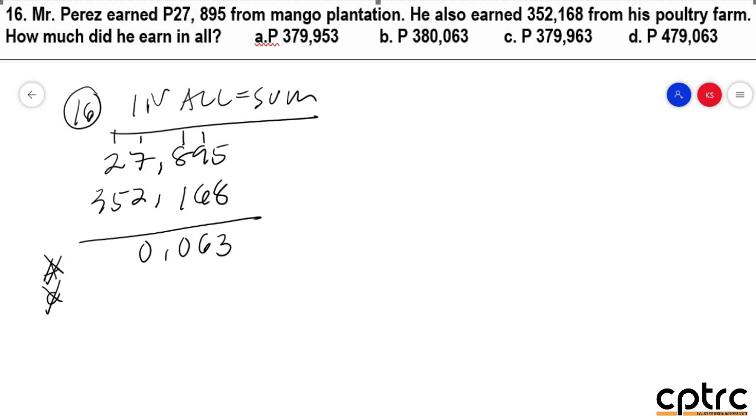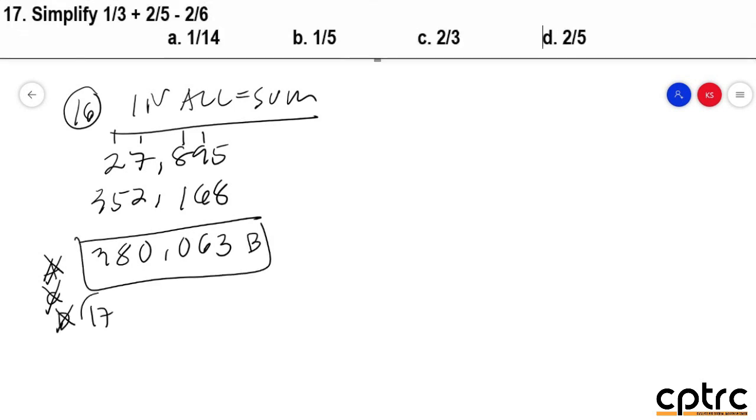So, this time po, we are going to choose Bravo na po. So, the answer is 380,063. So, letter D po is mali. Bravo yung sagot natin. Let's go to number 17.